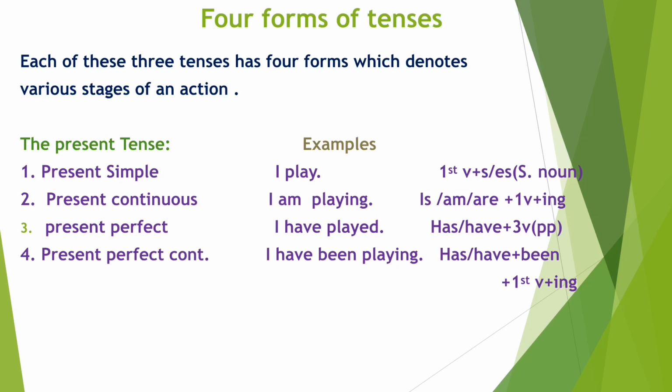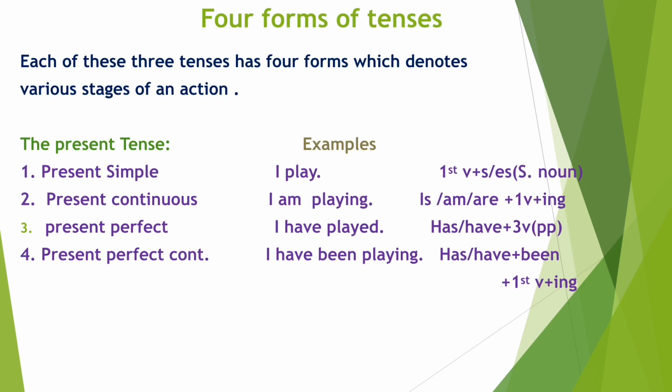Third type is present perfect tense. In this tense, has or have plus third form of verb is used. Example, I have played. The perfect form indicates that the action has been completed or finished at the time of speaking.